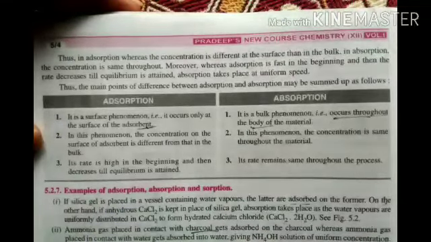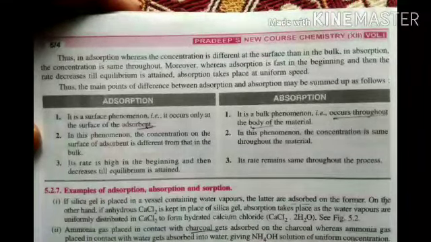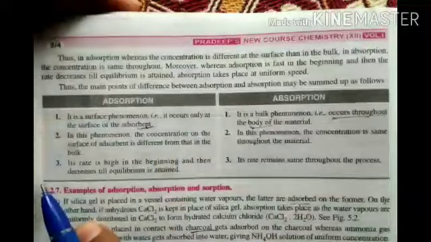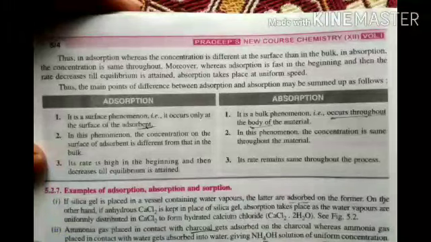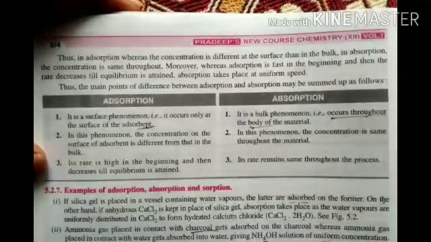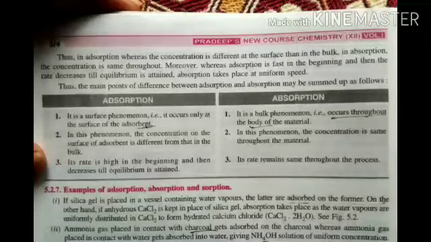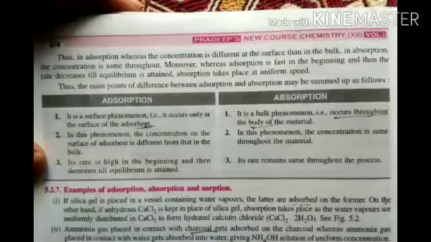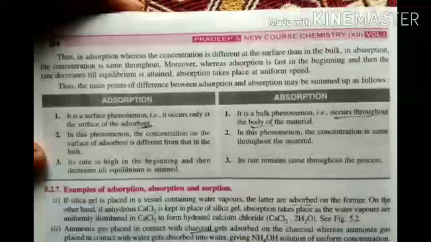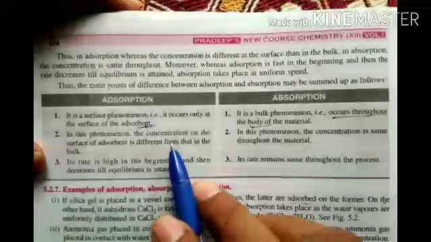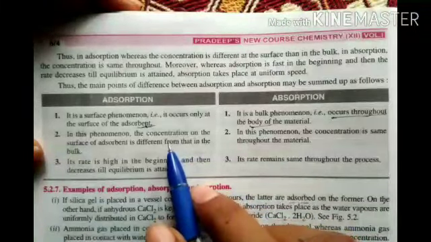Second point, in adsorption the concentration on the surface of the adsorbent is different from the bulk. Surface layer has higher concentration, inside the adsorbent is lower concentration. So different concentrations are going on.